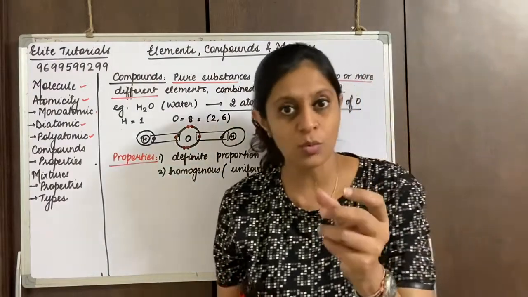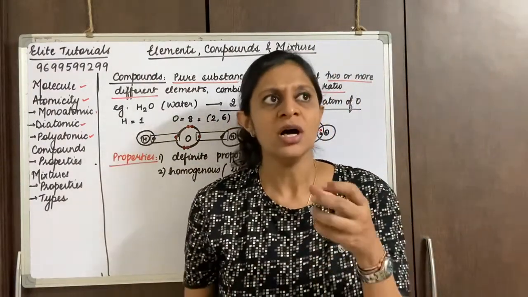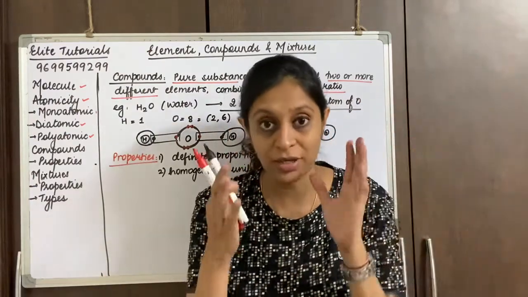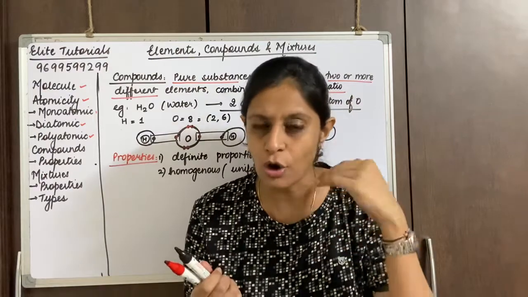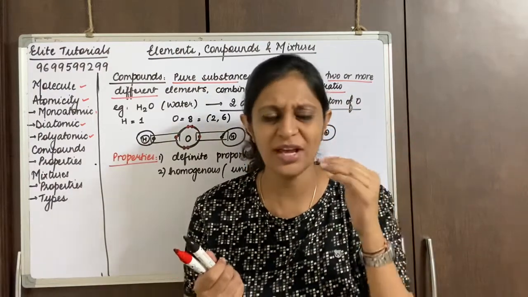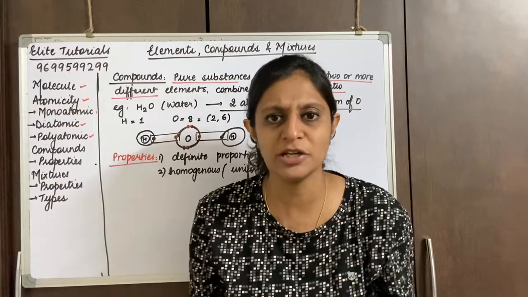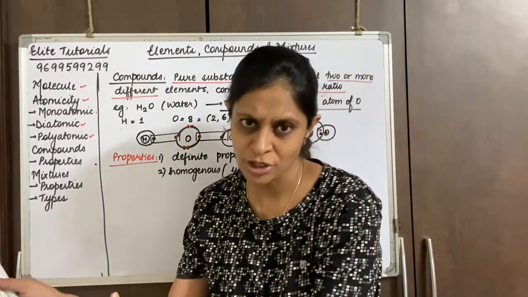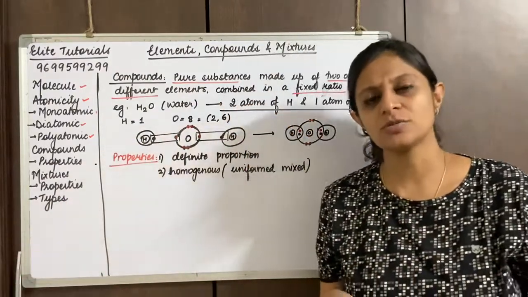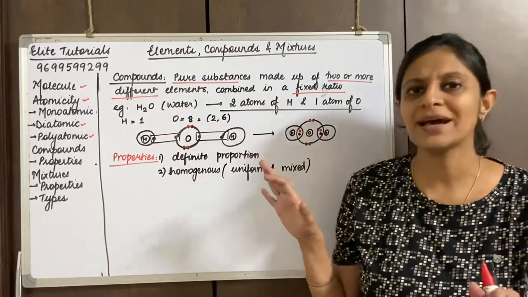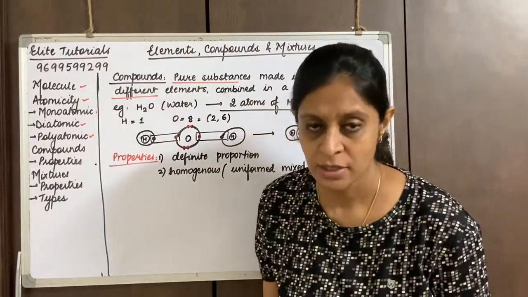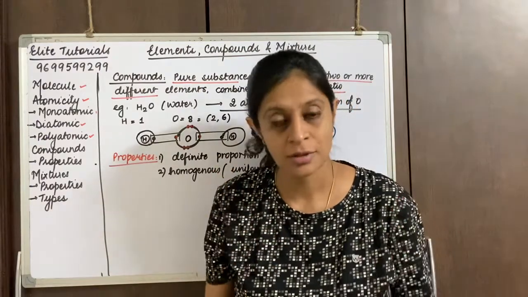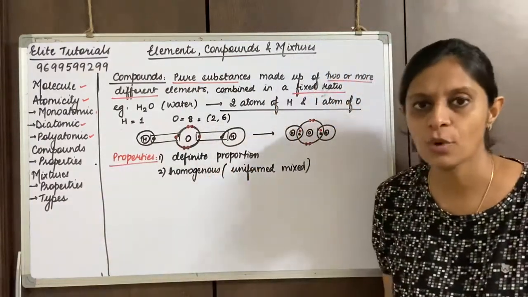I'll give you one example of a heterogeneous mixture. I'm talking about a heterogeneous mixture wherein you can understand oil and water. So oil forms a top layer and water below. So I say oil is not uniformly distributed in water. When it's not uniformly distributed, I call it heterogeneous. When it's uniformly distributed, I call it homogeneous. But that's for mixtures. I'm talking about compounds. So everywhere H2O is uniformly mixed, in the molecule or in the compound of water.